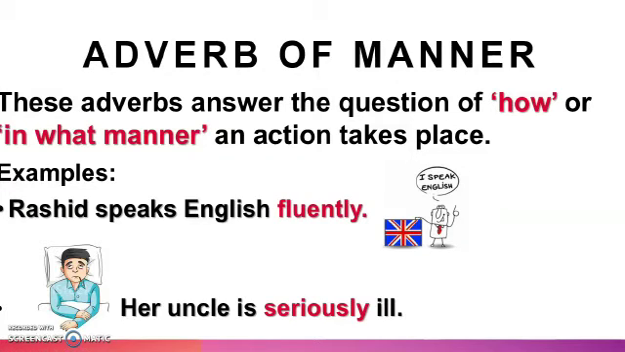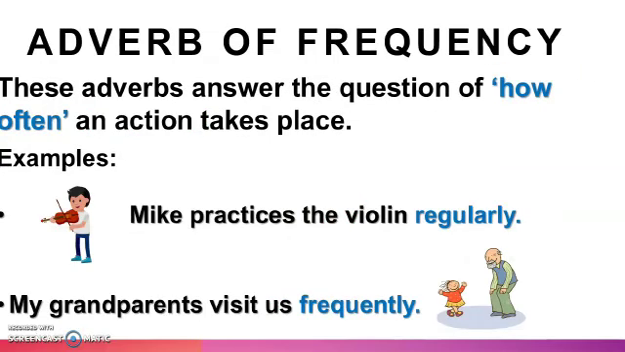Our next kind of adverb is adverb of frequency. These adverbs answer the question of how often an action takes place. That means how frequently this action has been done. For example, Mike practices the violins regularly. So the action of practice has been done regularly. How frequently he practices? Mike practices. He practices regularly.